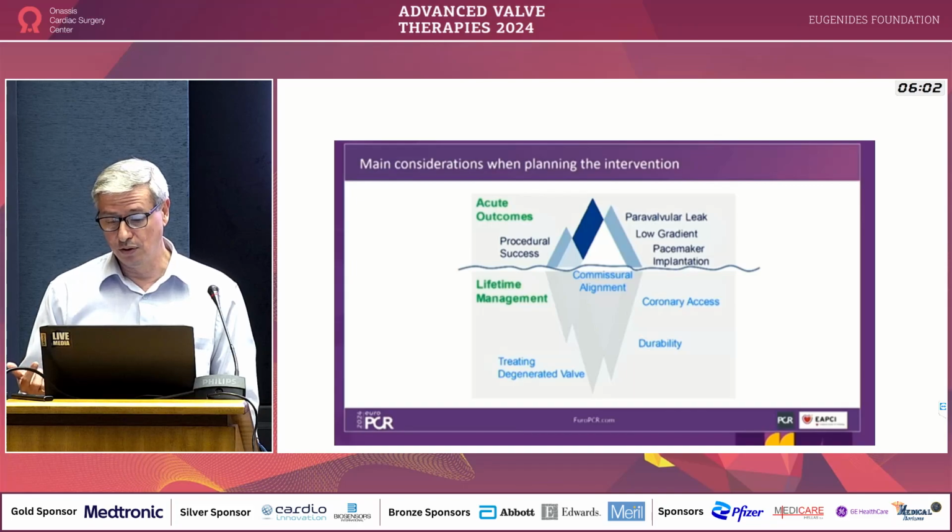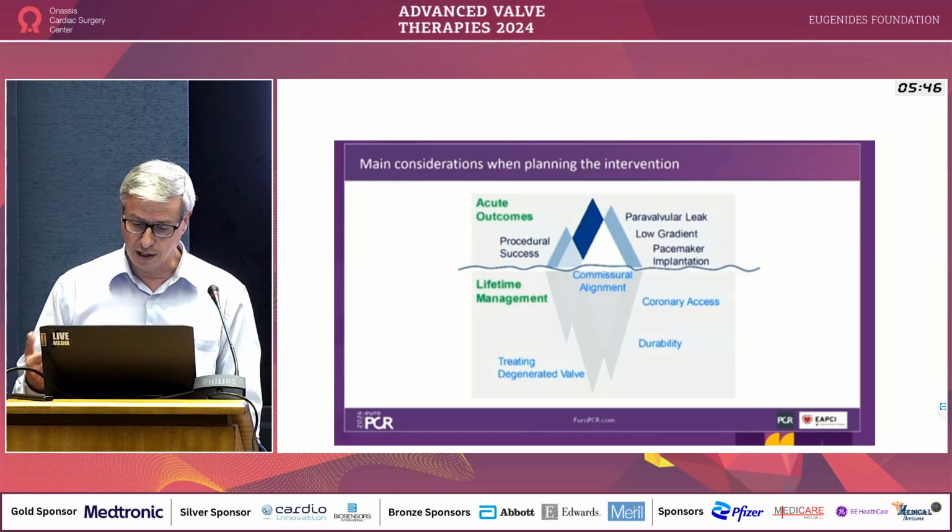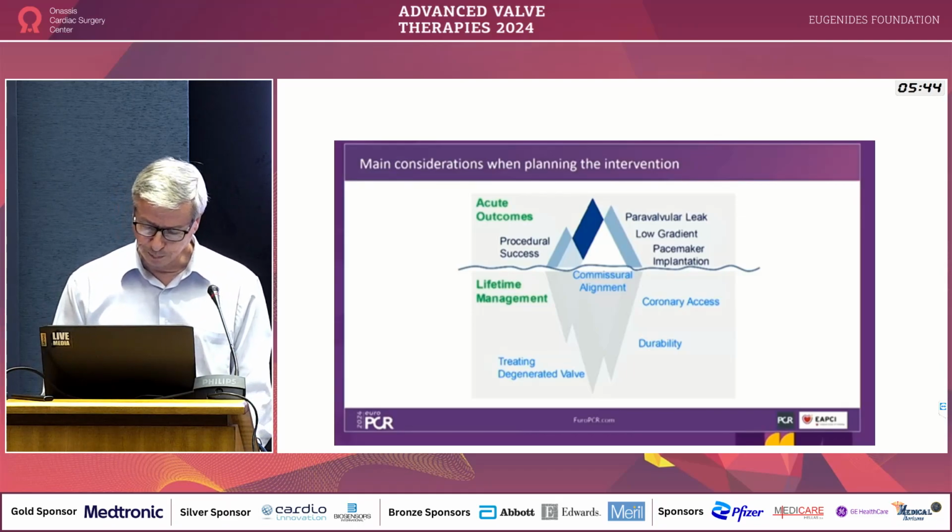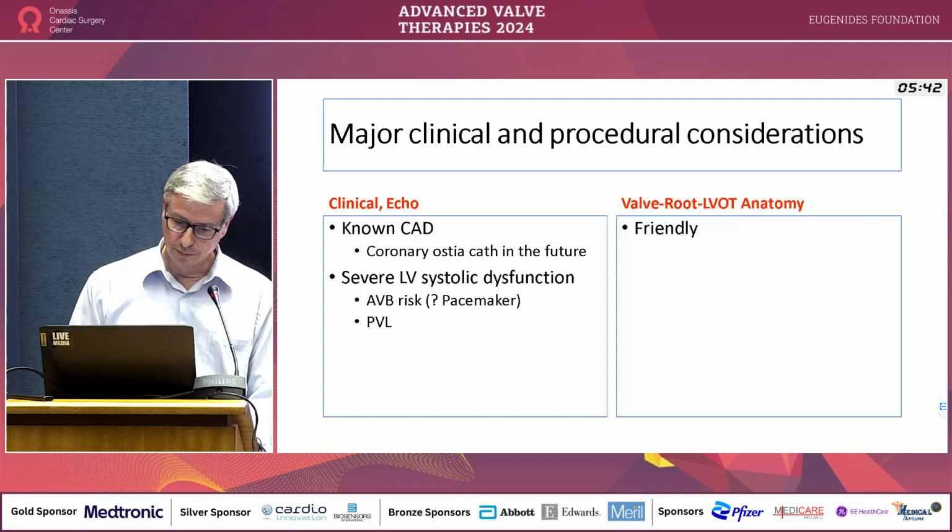We have to have good coronary access, because we may need, and we will need, a PCI in the future, maybe in the near future. It has to be a durable valve, and if in the long term he needs another valve, we have to have a good option with another TAVI procedure.